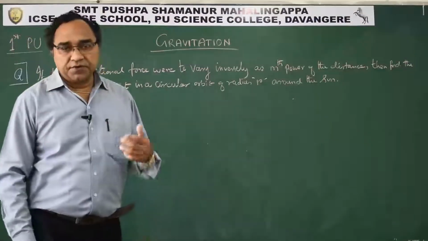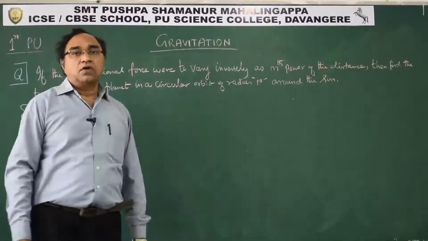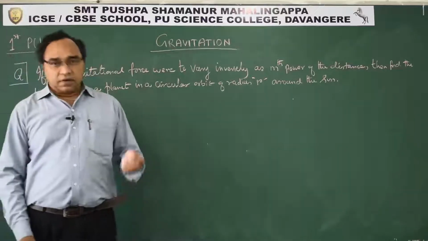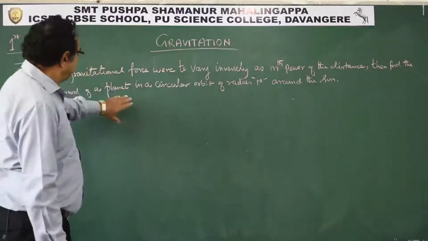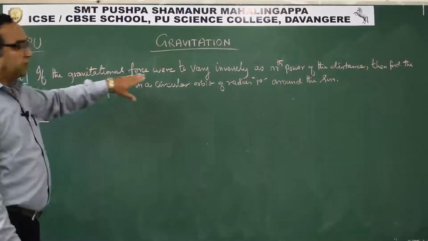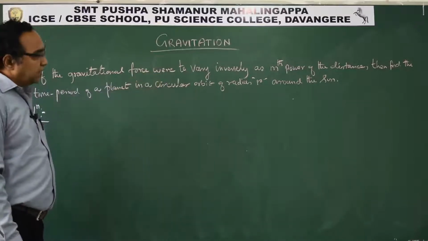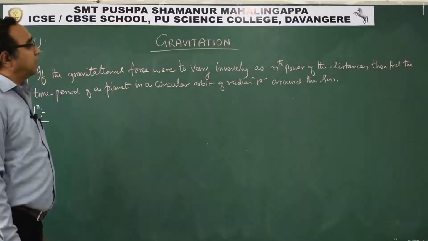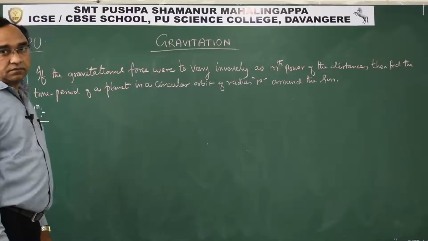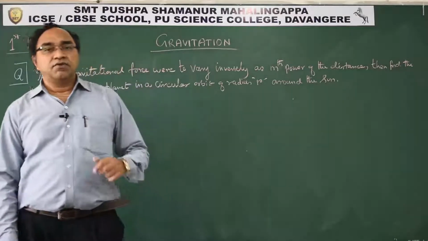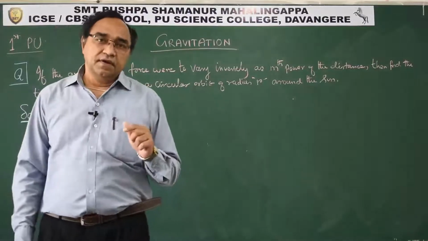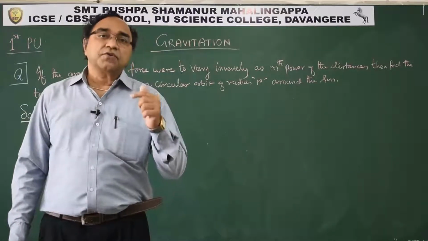Students, now let us see some numericals which are based on the concepts of gravitation which we have seen till now. The first question is this way: if the gravitational force were to vary inversely as the mth power of distance. Normally in Newton's law of gravitation the gravitational force varies inversely as the square of the distance.